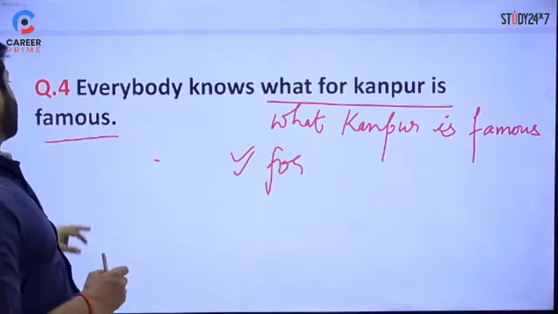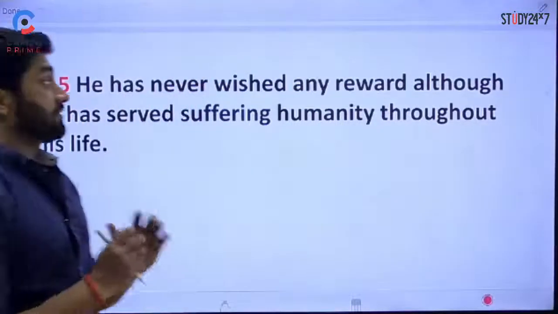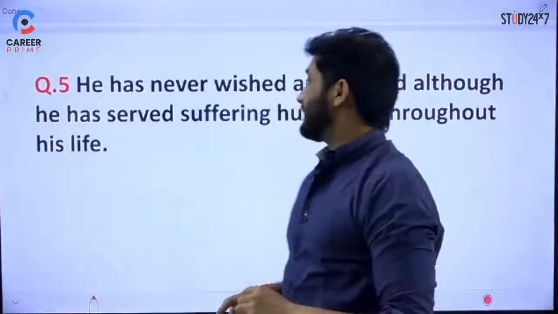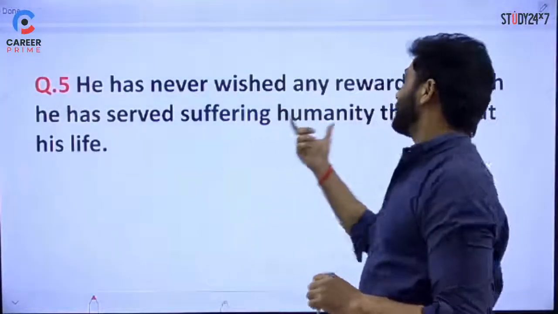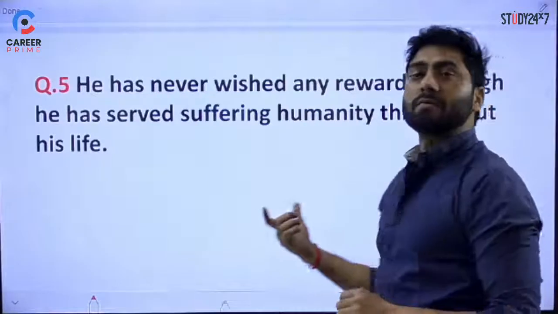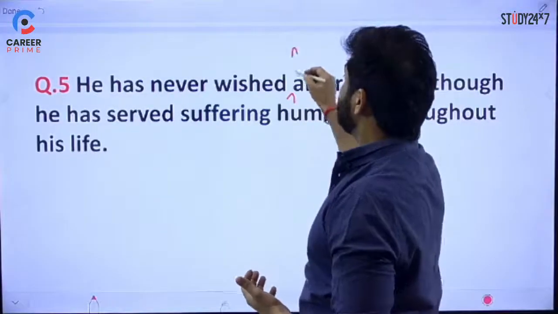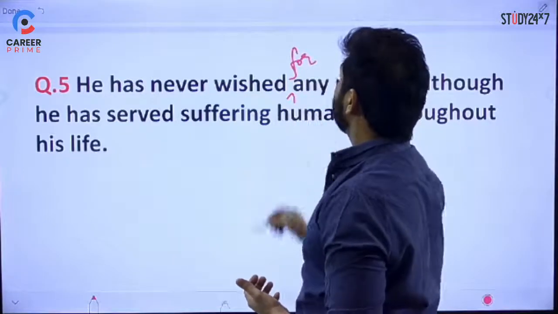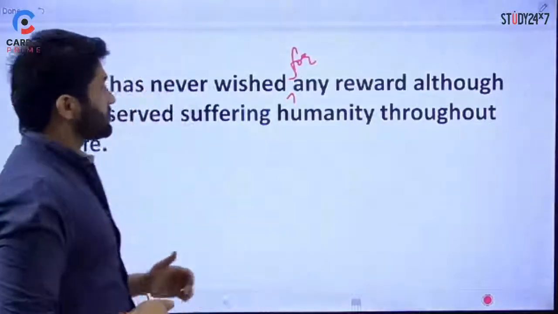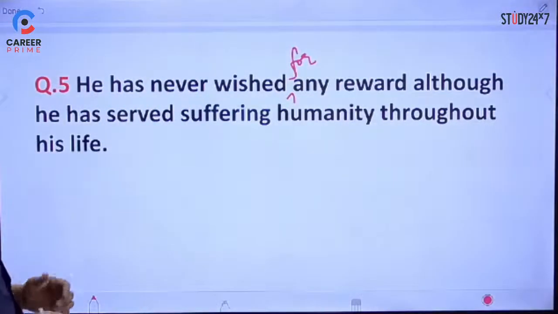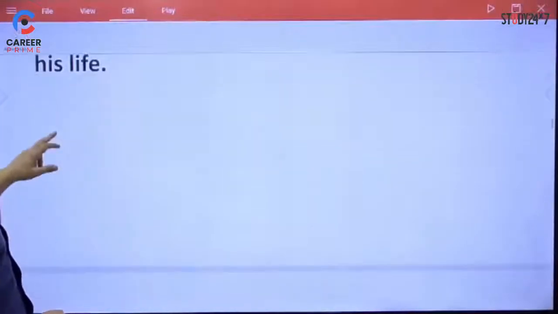Let's move ahead and see the fifth one. He has never wished any reward, although he has served suffering humanity throughout his life. So he has never wished for. Again, it should be wished for. That's the correction. Wish for. You wish for something. So he has never wished for any reward, although he has served suffering humanity throughout his life. Next one.